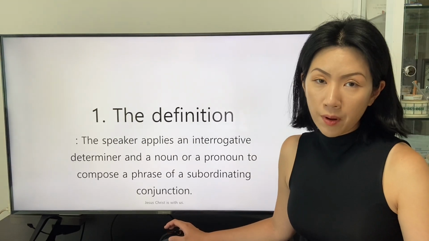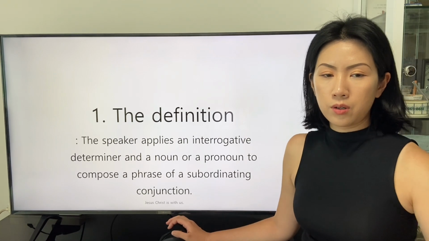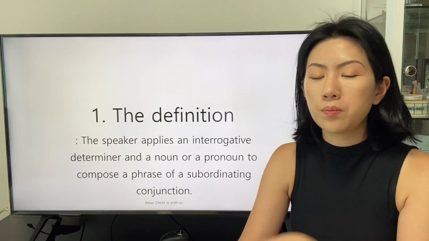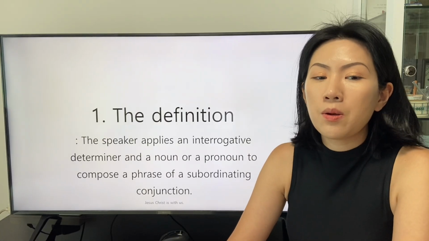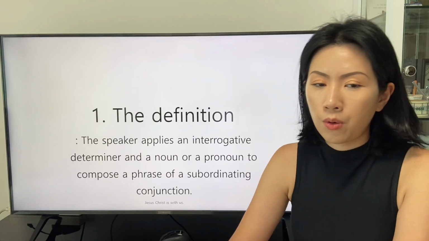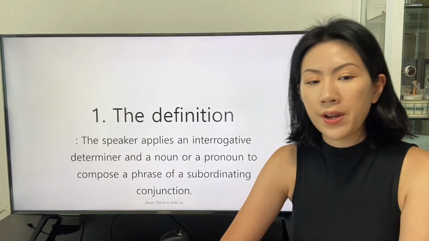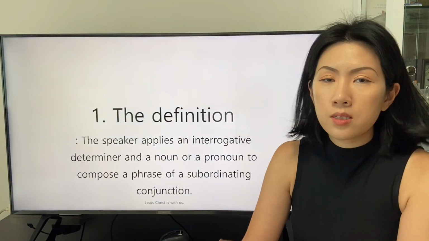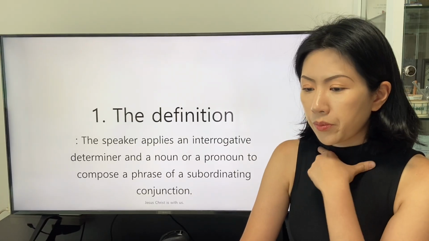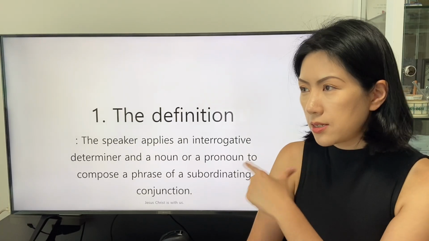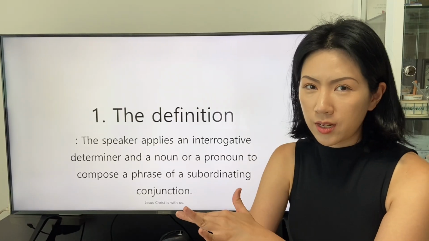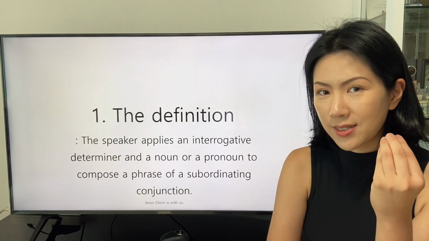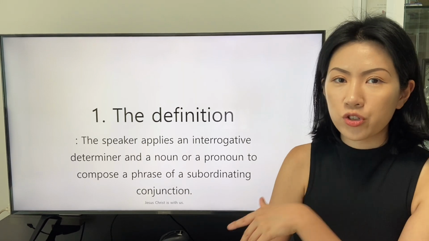We will study from the definition of the subordinating conjunctions. The speaker applies an interrogative determiner and a noun or a pronoun to compose a phrase of a subordinating conjunction. This is the introduction for applying the determiner whose as the subordinating conjunction.